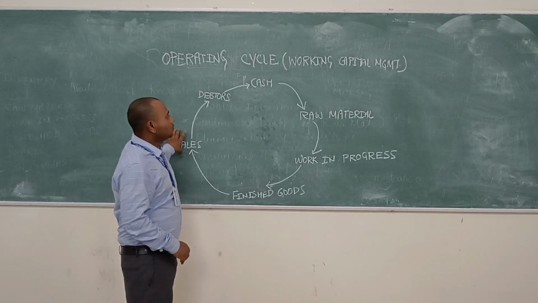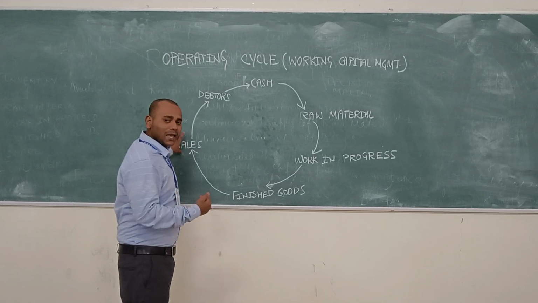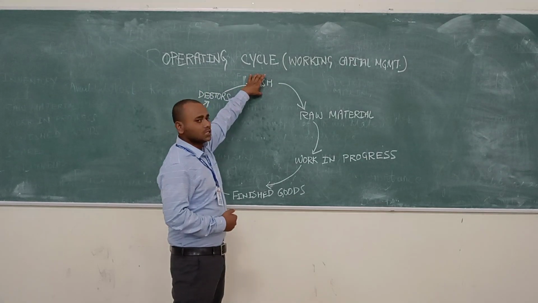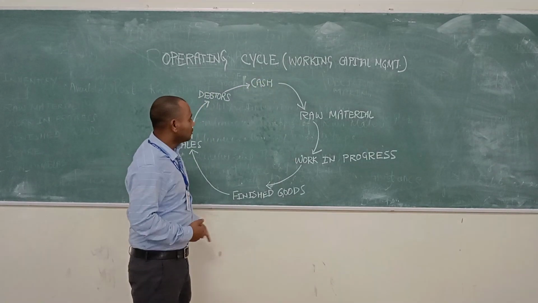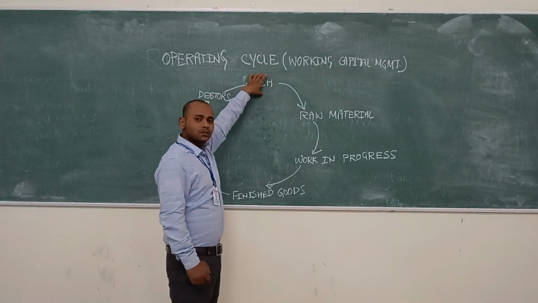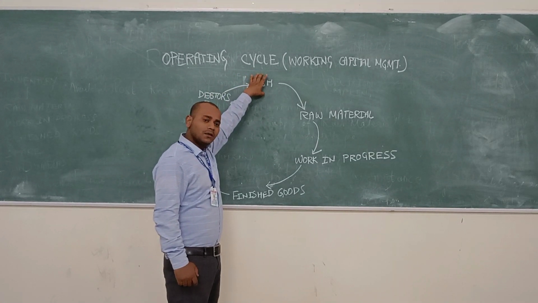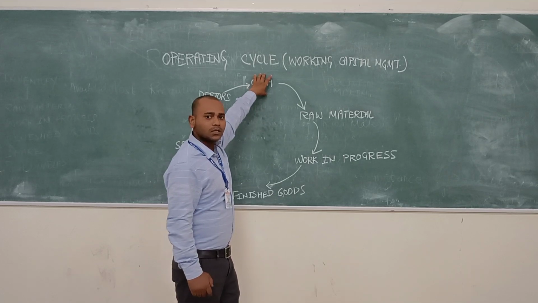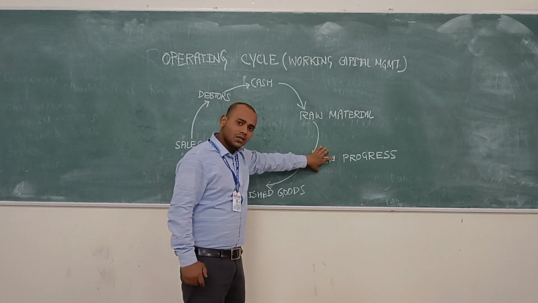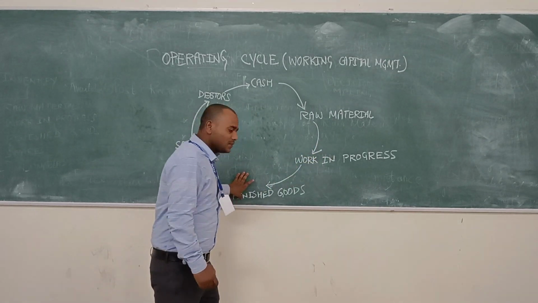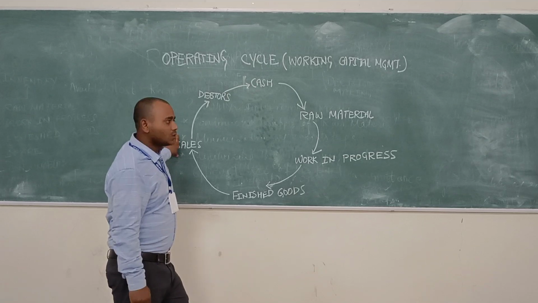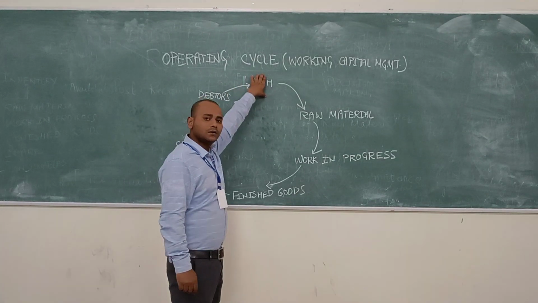Okay. So after selling, when the cash is received from the people, again the cash is received. So what is going on here? First, the restaurant owner is investing. After that, the restaurant owner is purchasing the raw material. They are converting the raw material into work in progress and finished goods. Then they are selling the things in the market or in their restaurant, and again they are getting their cash.